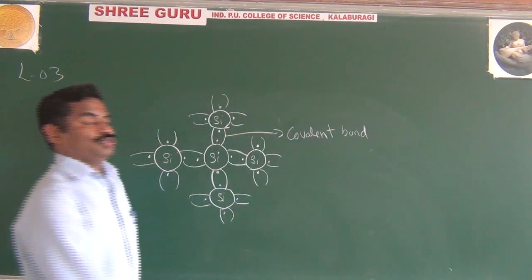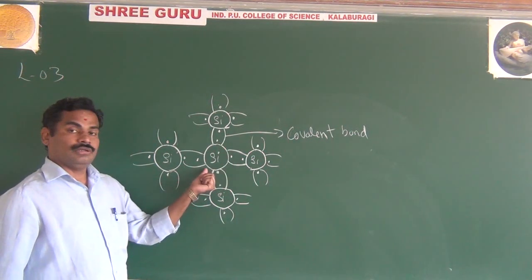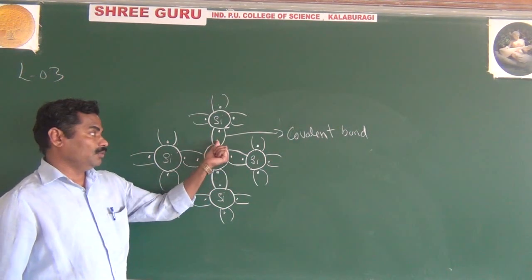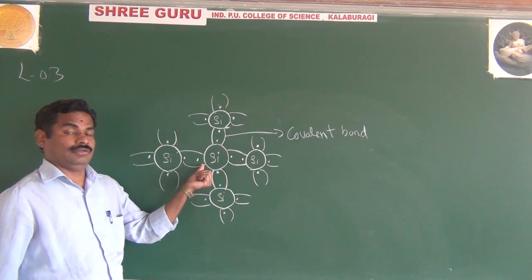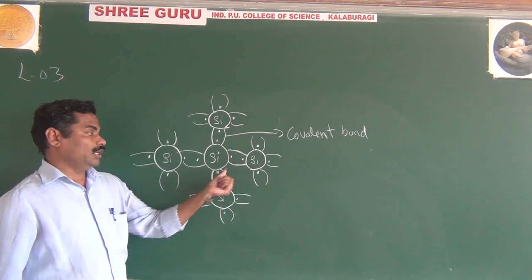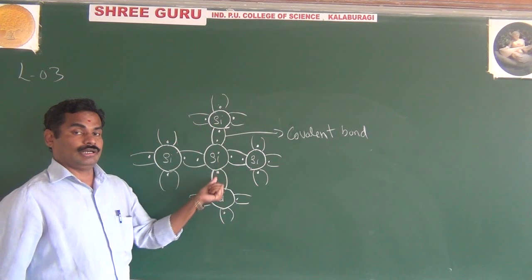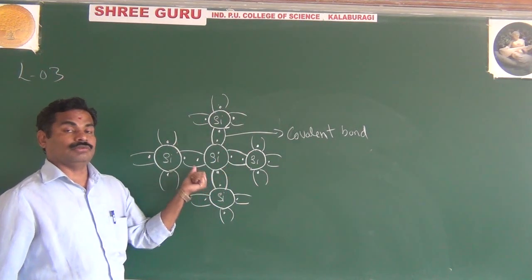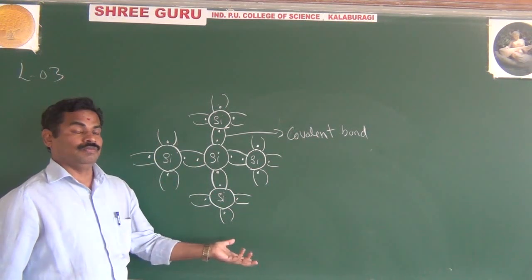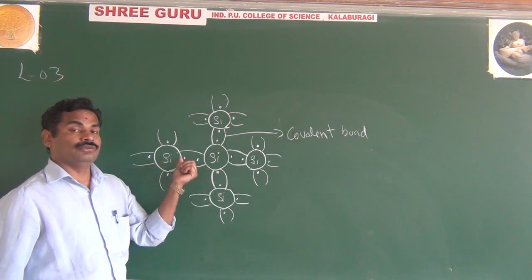This will be asked in the exam. What is a covalent bond? As usual, our silicon or germanium has only 4 valence electrons. To make it a stable state, or to make an octet, they will take one electron from the neighboring atoms. This sharing of valence electrons from the neighboring atoms is nothing but covalent bond.